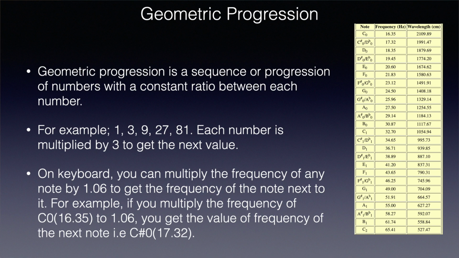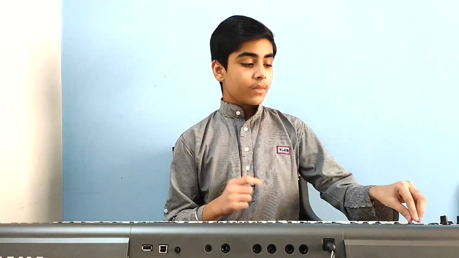You have to multiply each number by 3 to get the next value and to divide by 3 to get the previous value. On keyboard, this also applies. The value of C#0's frequency is 17.35 Hz and the value of C0 is 16.35 Hz. Now, if you divide 17.32 by 16.35, you get 1.06. Same way, you have to multiply the key by 1.06 to get the value of the frequency of the next note.